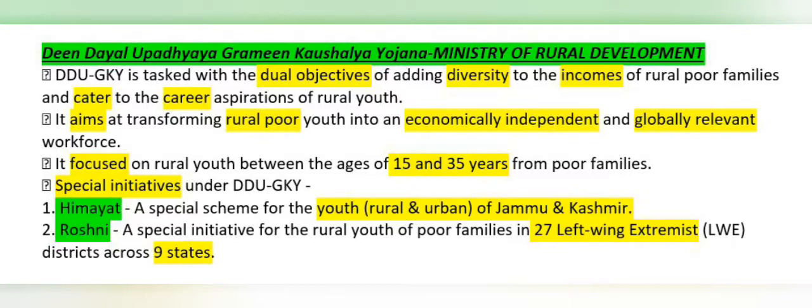Special initiatives in this scheme are Himayat, a special scheme for the youth, rural and urban, of Jammu and Kashmir, and Roshni, a special initiative for the rural youth of poor families of the 27 left-wing extremist districts. Okay, sorry, not states, it's districts, and they cover 9 states. Okay, 27 districts and 9 states.